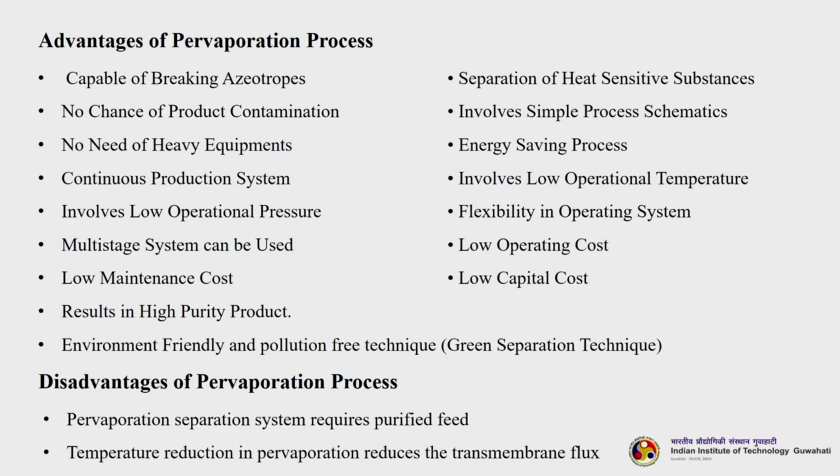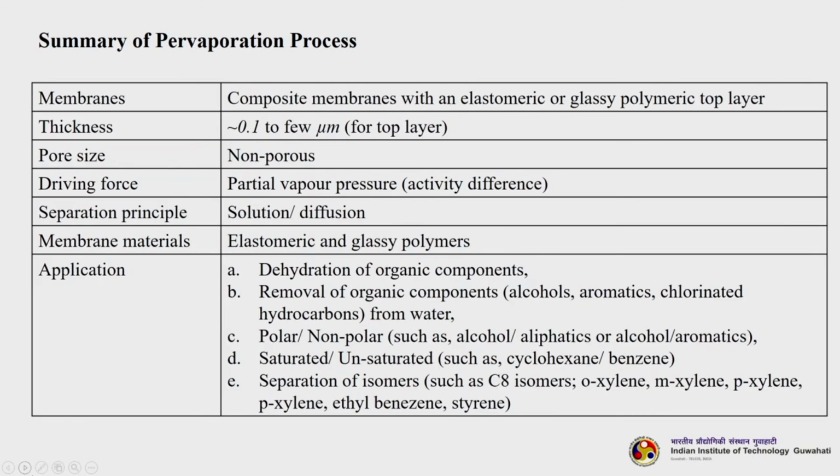But everything is not so win-win. So, there are some disadvantages also. Pervaporation separation requires a purified feed. If you are supplying a feed with so much contamination, then pervaporation may not work out, and temperature reduction in pervaporation reduces the transmembrane flux. So, since there is a temperature effect inside the pervaporation system, the flux gets reduced. Pervaporation is one system in which both heat and mass transfer appear simultaneously. So, it is a complex system.